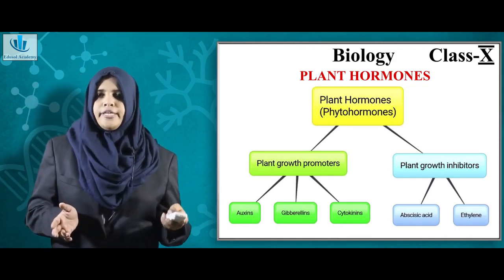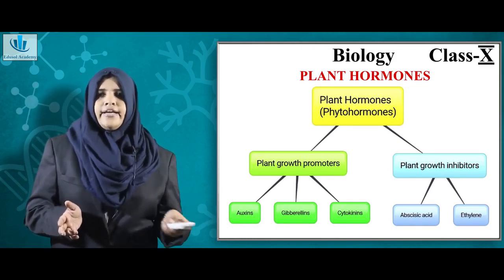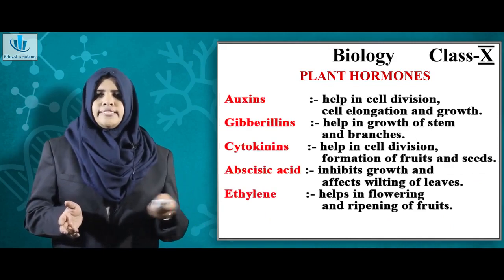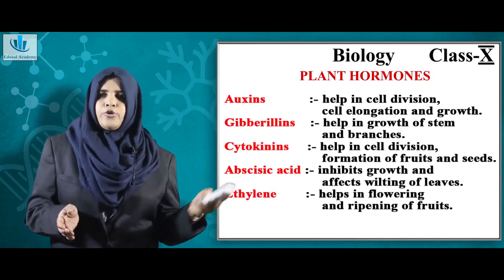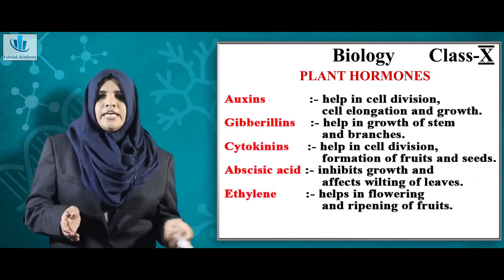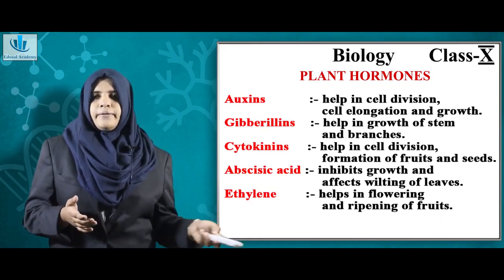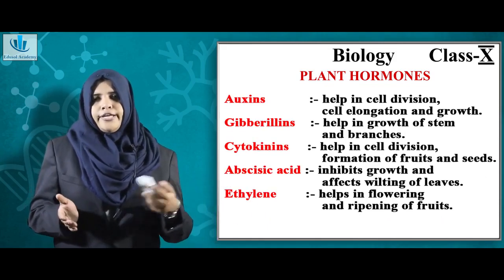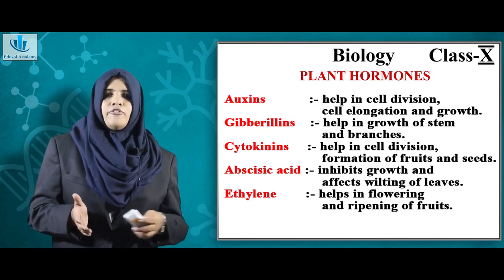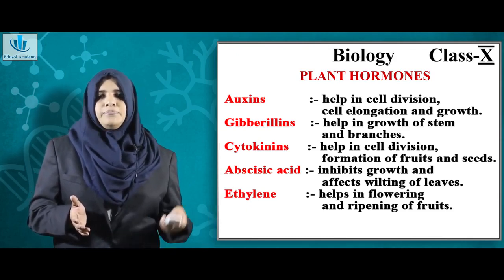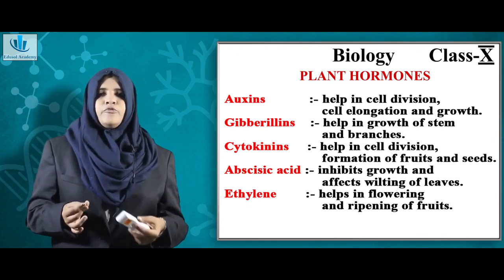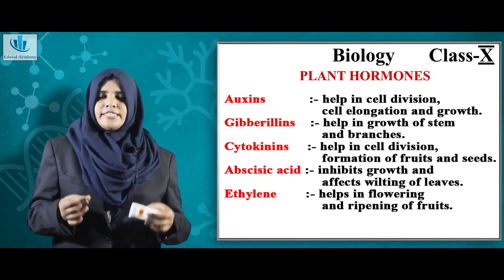You don't have to remember all these names, just understand. So the auxins, what they do is they help in the cell division and growth of the plant. Gibberellins, they also help in the growth of stem and branches. Cytokinins also help in the process of cell division.